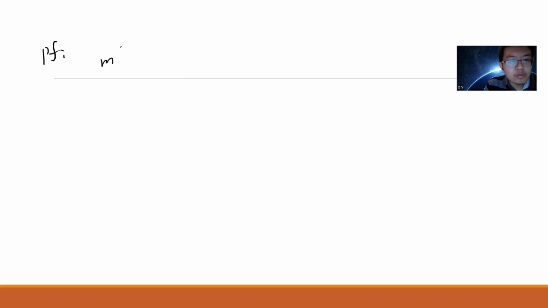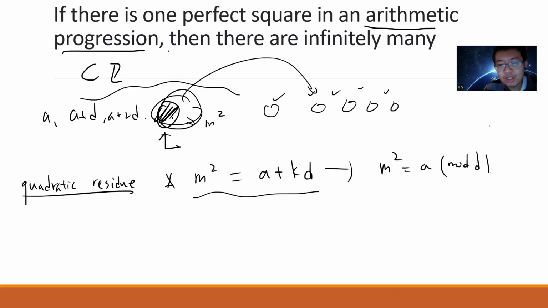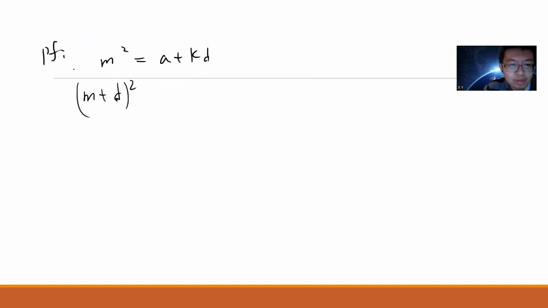So the proof idea is very simple. Let's say m squared is a plus kd. What I need to do is very simple: I can just take m plus d, squared. These ideas come from quadratic residue. I claim that m plus d squared must be in the arithmetic progression, and the reason is the following.